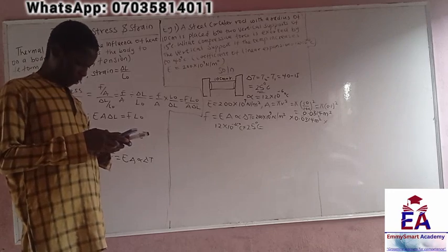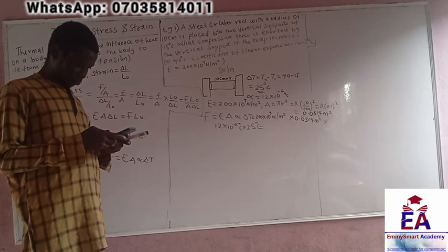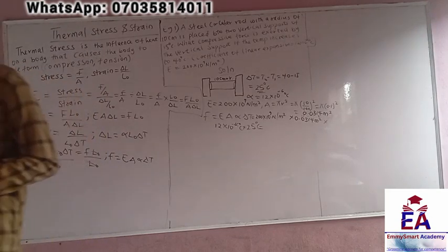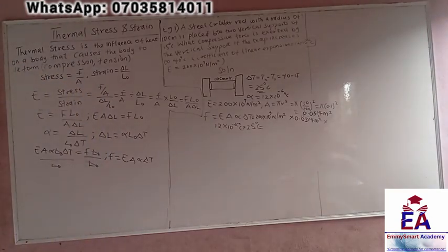Times 25. So I have 1.88 times 10 raised to the power 6.